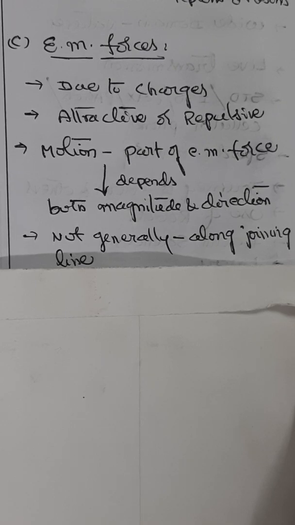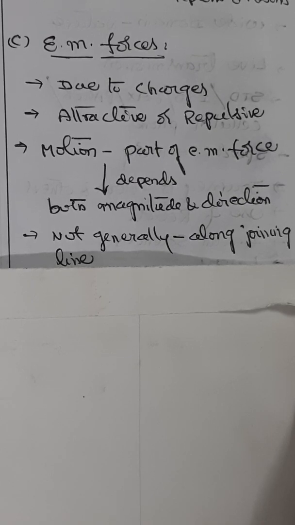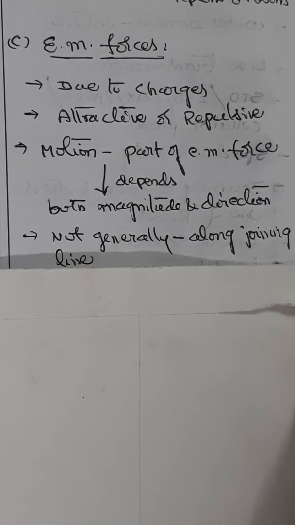When charges are in motion, part of the electromagnetic force depends on both the magnitude and direction of the velocity of the two particles, and is not generally along the line joining the particles. So to avoid this complication for the time being, let us confine our discussion to electrostatic force, that is electromagnetic force between charges at rest.